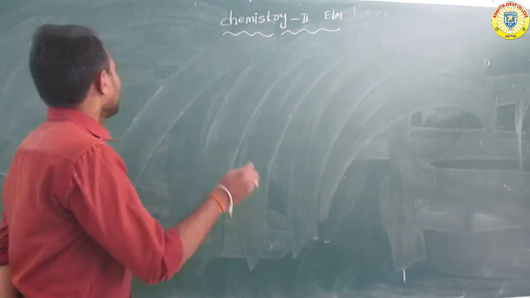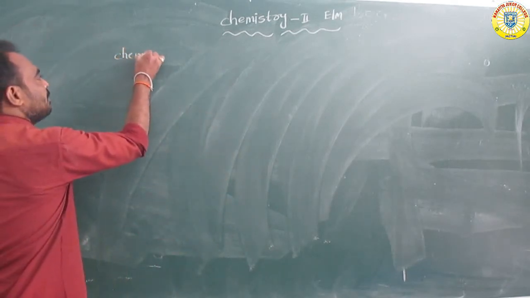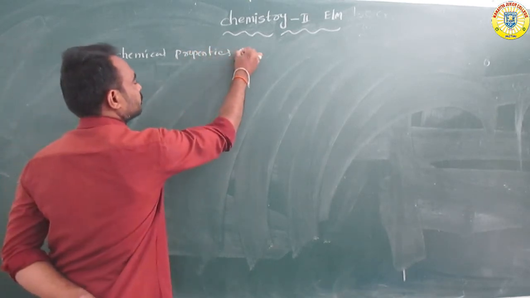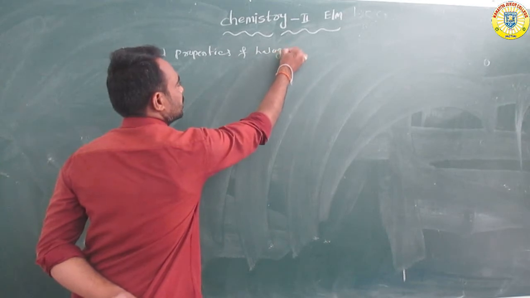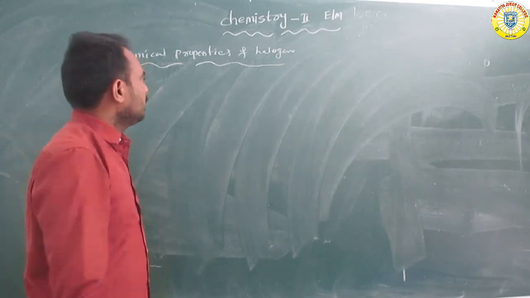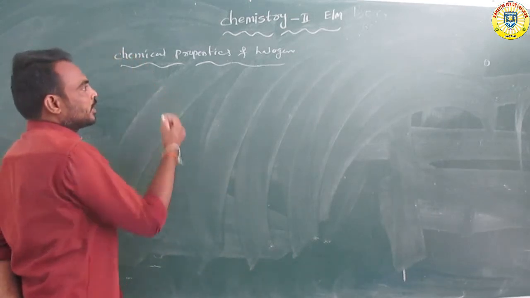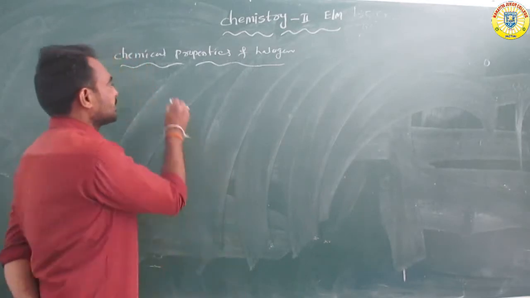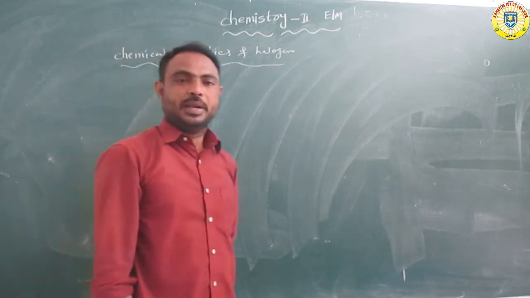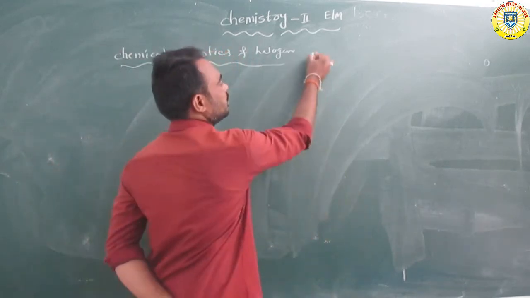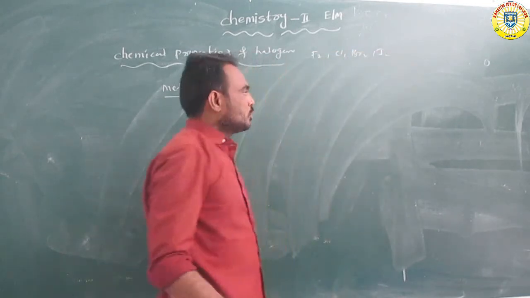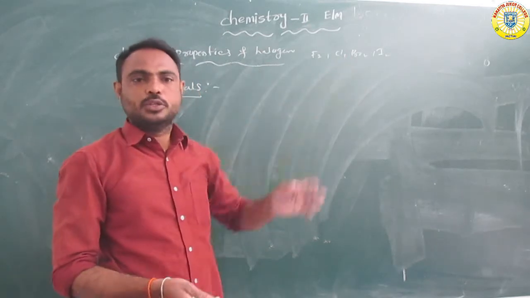So now, chemical properties of halogens. Overall, halogens react with metals. What are halogens? Fluorine, chlorine, bromine, iodine. These four elements are called halogens.